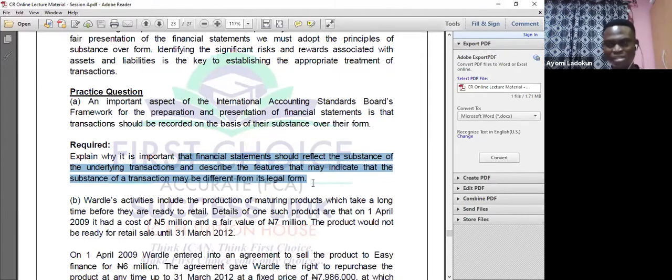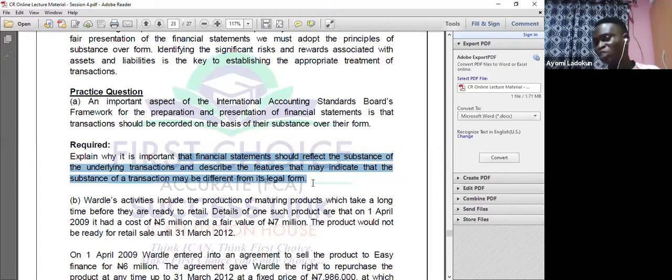My class, I'm sure you can do this question, right? Why do you think it is important for the financial statement to reflect the substance of a transaction? You should be able to do that. Otherwise, users of financial statements will be misled. Transactions that have not taken place are said to have taken place, just like all those inventory I was talking about the other time.